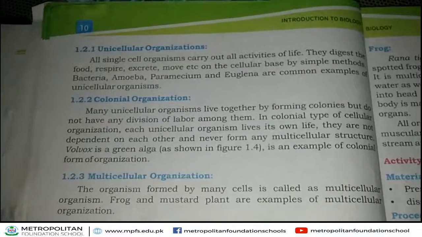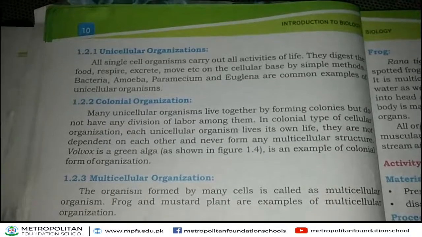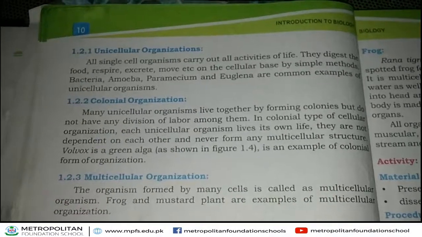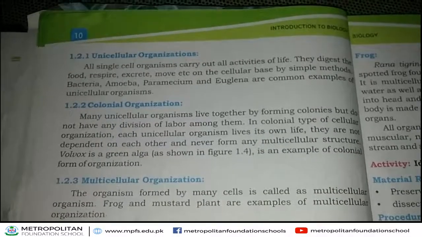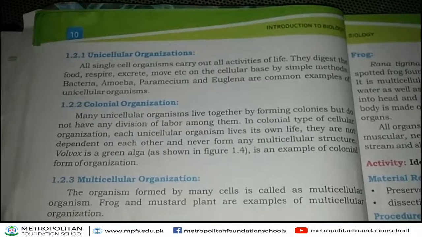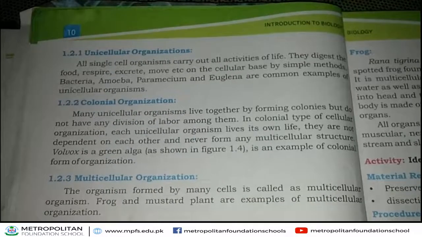Next, multicellular organisms. Multicellular organization, its name indicates. In this organization, multicellular organisms are included. First of all, we discuss here what are multicellular organisms.